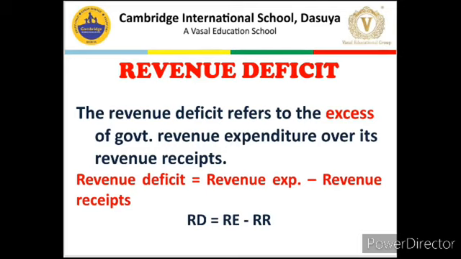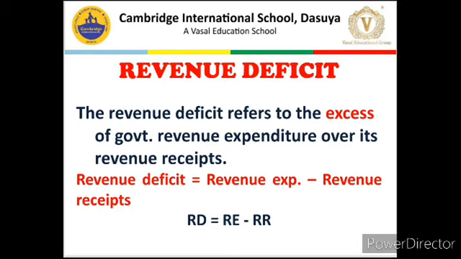Now, the first part of budget deficit is revenue deficit, and revenue deficit refers to the situation when revenue expenditure of the government is greater than revenue receipt of the government. So, first we need to understand what is revenue expenditure.